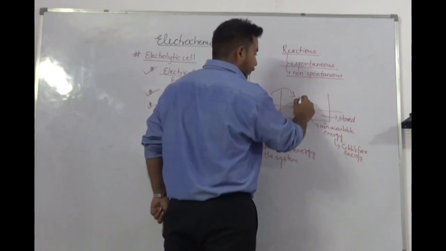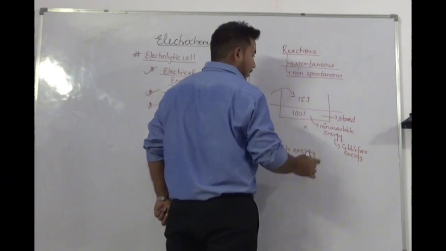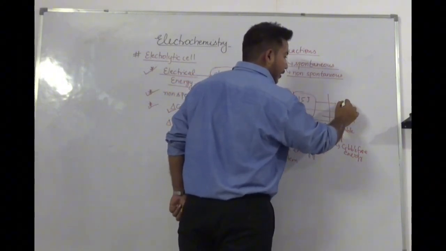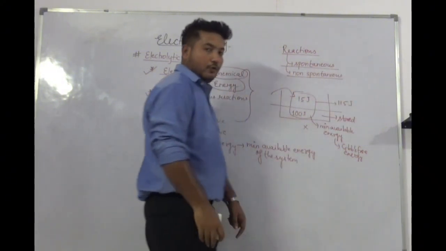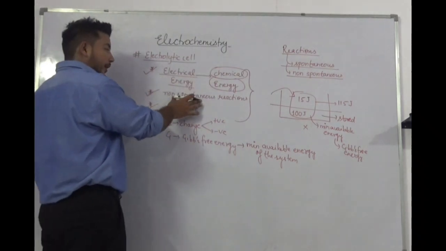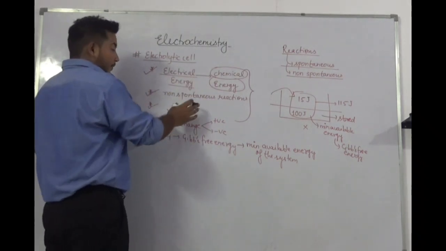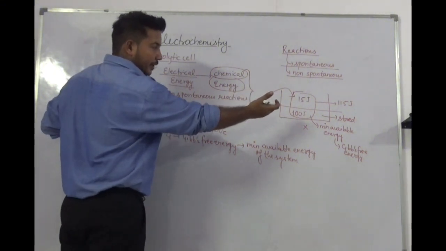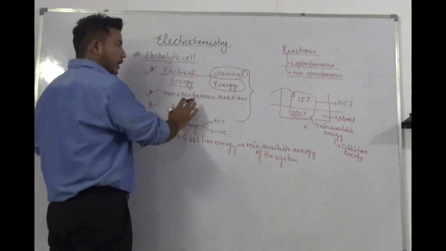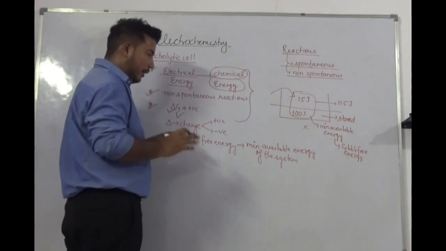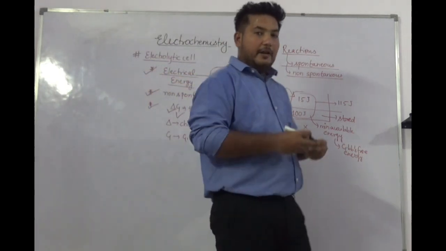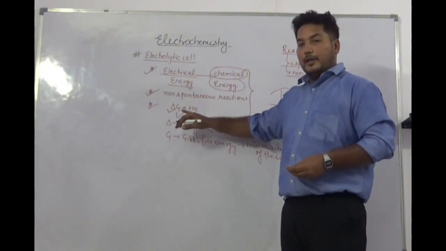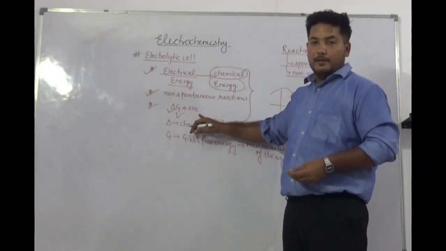Let us take 15 joule of energy given to the system. So the net change is 115 joule. Because the system is performing a non-spontaneous reaction and is not going to use its minimum available energy, which is Gibbs free energy, that's why the value of delta G is positive. So remember always, whenever a non-spontaneous reaction occurs in any system, the value of delta G is always going to be positive.